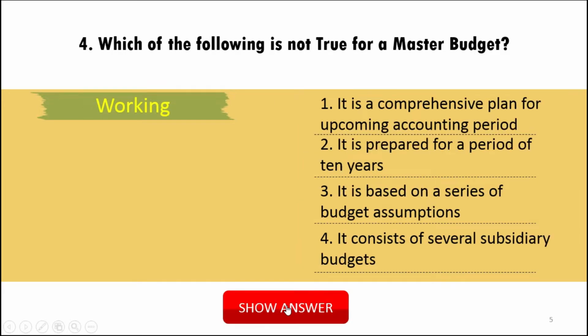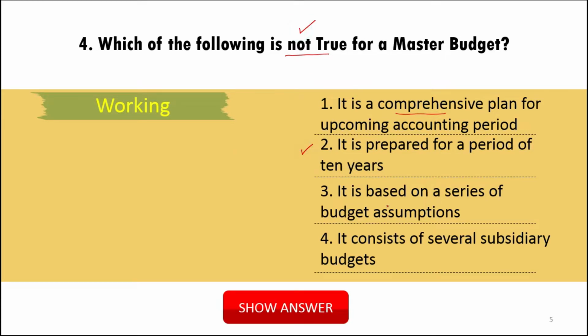Next, which of the following is not true? Remember, the question is asking you what is not true for a master budget. A master budget is a comprehensive plan for the upcoming accounting period. Yes, it is a comprehensive plan because it is a detailed plan. It gives you many budgets in it. It is prepared for a period of 10 years. No, it is not prepared for a period of 10 years. So if the question is not true, this second option is not true.